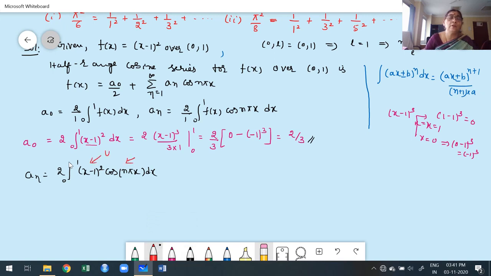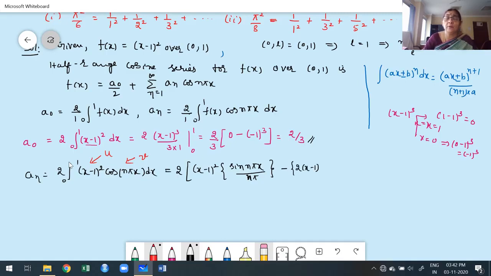While taking the UV rule, this is my u, this is my v. Why am I considering this as u? Because after the second derivative, x minus 1 whole square is 0, so there is no need to go further. But the cosine function is not equal to 0 up to the nth derivative. Therefore, from the UV rule, this can be written as x minus 1 whole square into the integration of cos of n pi x, which is sine of n pi x divided by the quotient of x, that is n pi, minus, minus the differentiation of x minus 1 whole square, which is 2 into x minus 1.